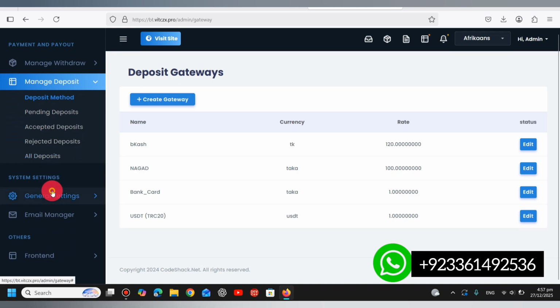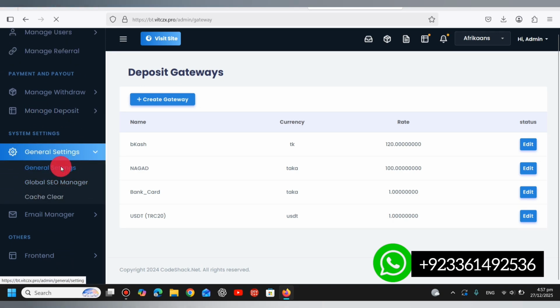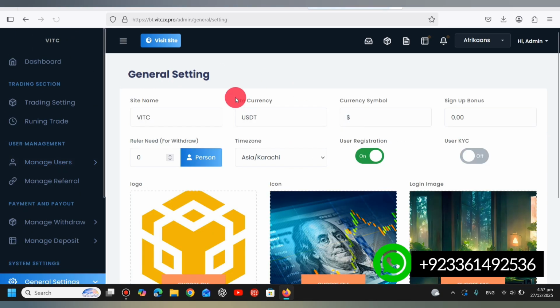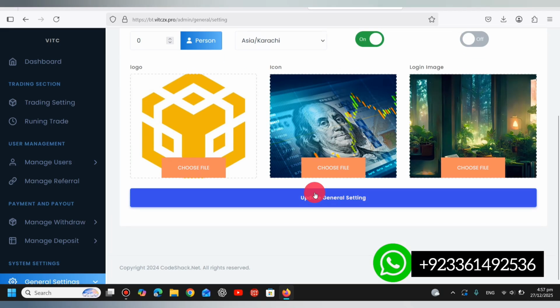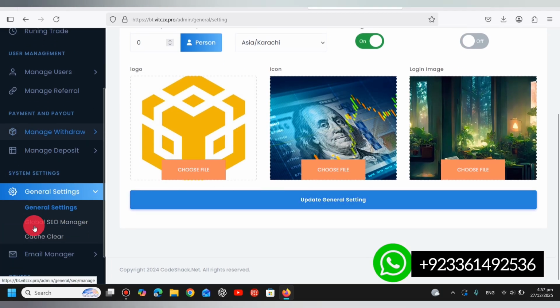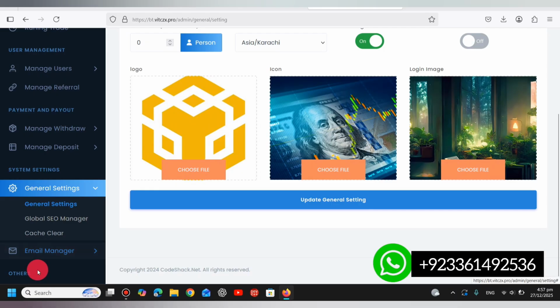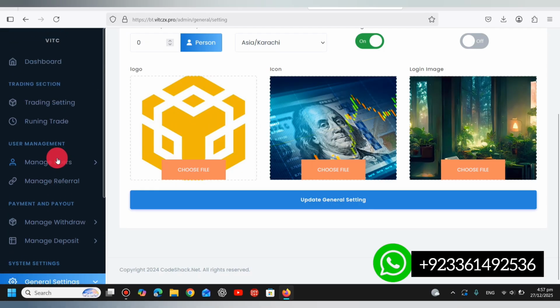And here are the general settings section. From here you can change the site name, currency, symbol, and anything that you want. And here are the email manager and other things. You can completely modify the front end of the website from the admin panel also.